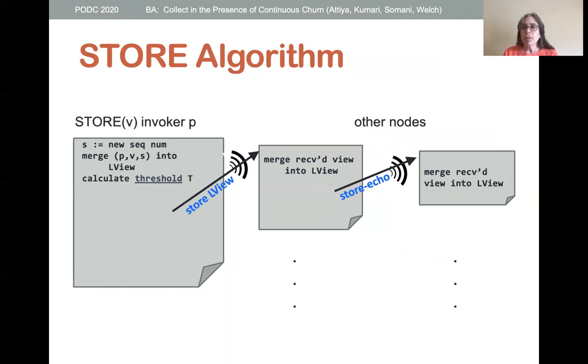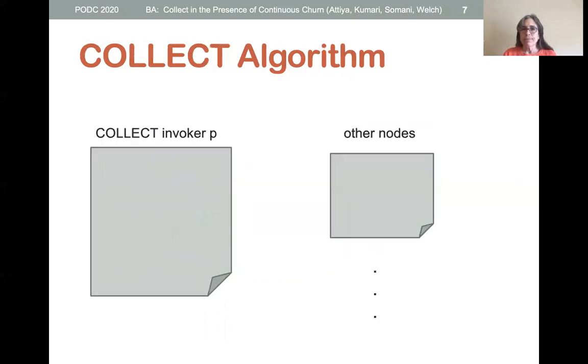If the recipient of P's store message has already joined the system so that it has sufficiently up-to-date information to participate, it sends back an acknowledgement to P. Once P receives enough acknowledgements, remember our threshold T, it completes the store operation.